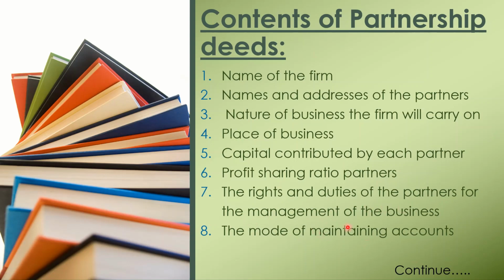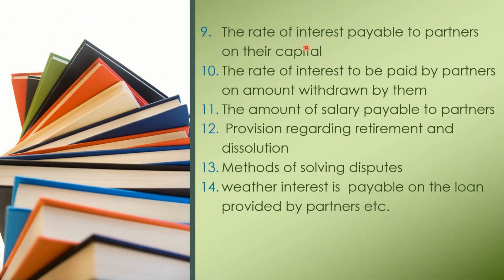8th, the mode of maintaining accounts. 9th, the rate of interest payable to partners on their capital. 10th, the rate of interest to be paid by partners on amount withdrawn by them. 11th, the amount of salary payable to partners or any kind of remuneration like bonus, commission, etc. 12th, provision regarding retirement and dissolution of the partnership firm. Then method of solving disputes that occur in future. Then whether interest is payable on the loan provided by the partners, etc.